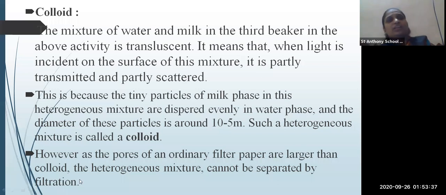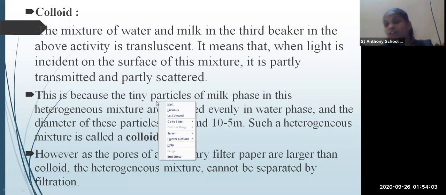Then colloid. Milk is a very good example of the colloid mixture, a mixture of water and milk. When there is milk in the glass, you cannot see through it to the other side. Why? Because it is a mixture in which all the ingredients in the milk are in the same proportion. Okay, so you cannot see an uneven mixture in it.